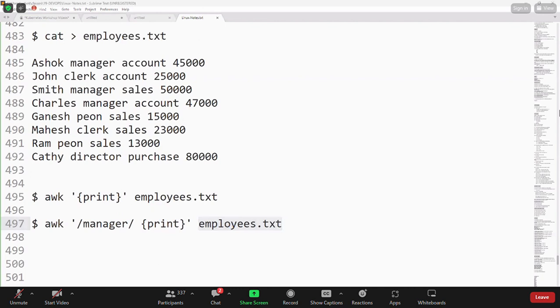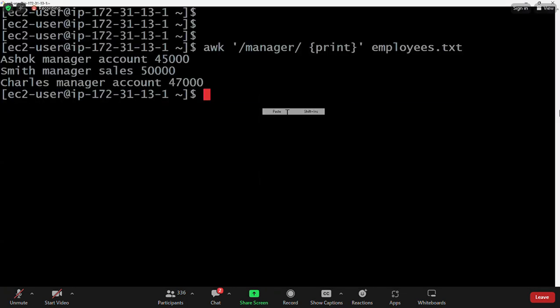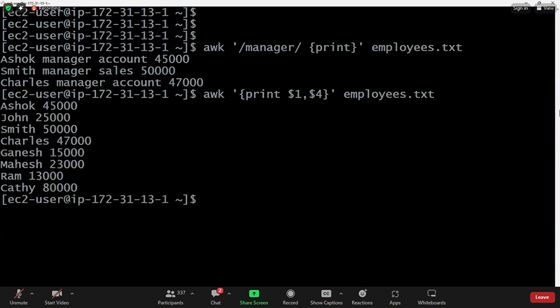Similarly, I want to print particular columns of the data. That also can be done. I am using the awk command to print the data from $1 comma $4, which is the first column and the fourth column.